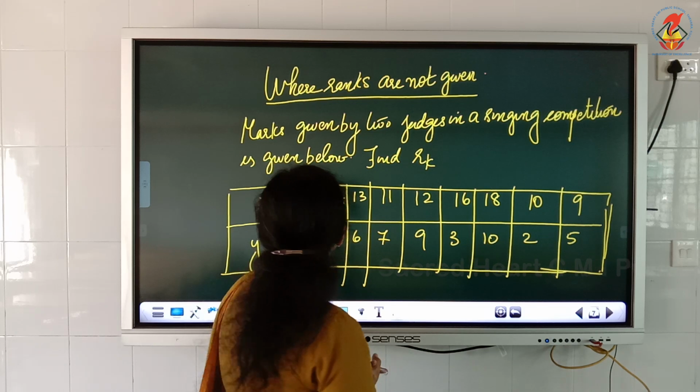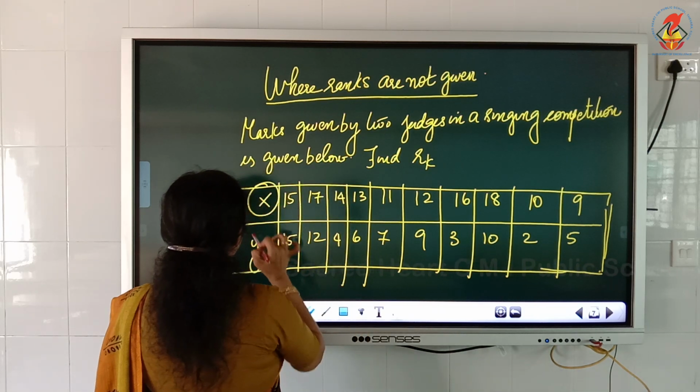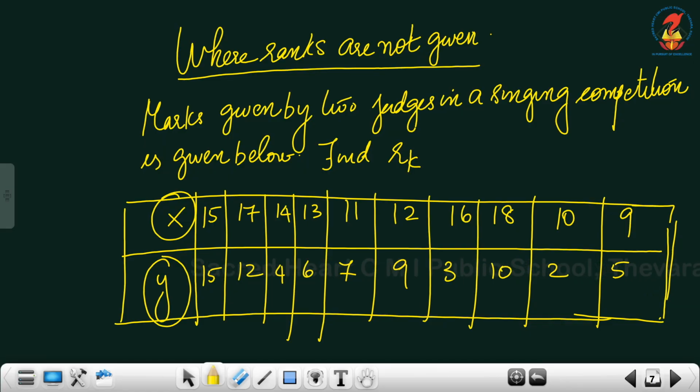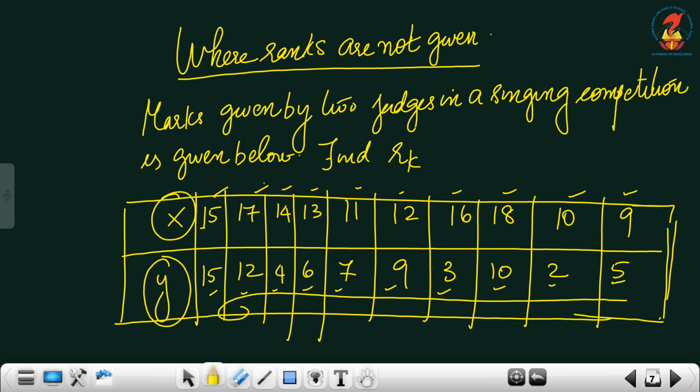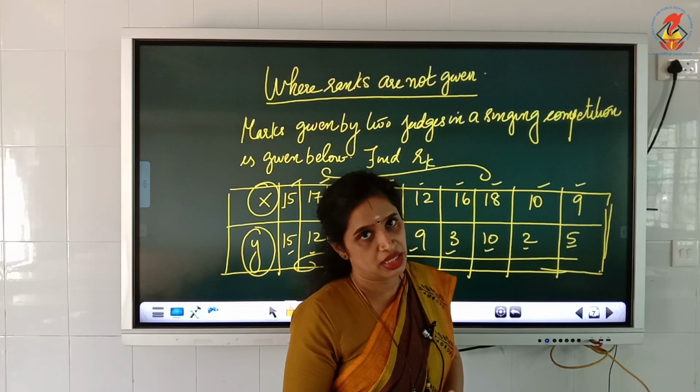Now let us see the marks given by both x and y. x is 15, 14, 15, 17, 14, 13, 11, 12, 16, 18, 10 and 9. And y is 15, 12, 4, 6, 7, 9, 3, 10, 2 and 5. All these are the marks given, for x as well as for y.